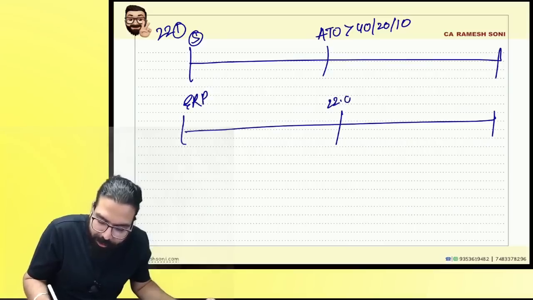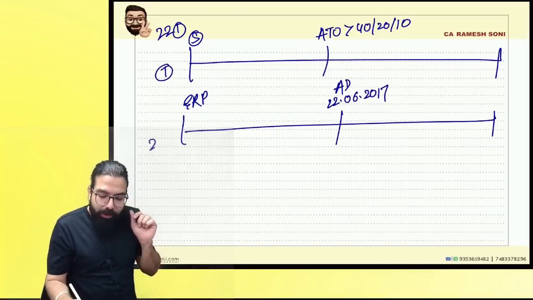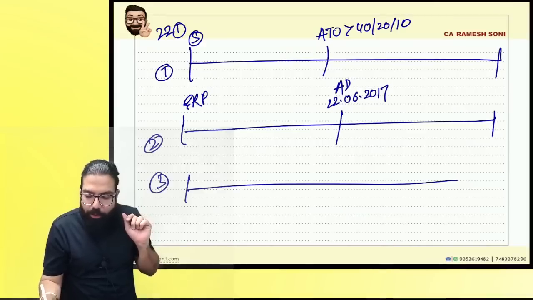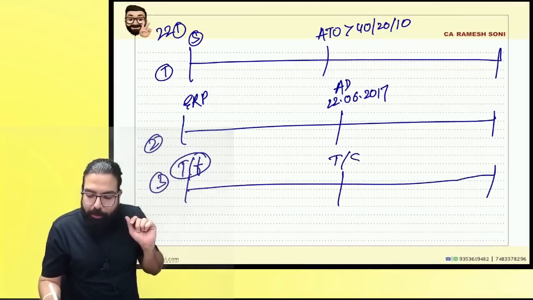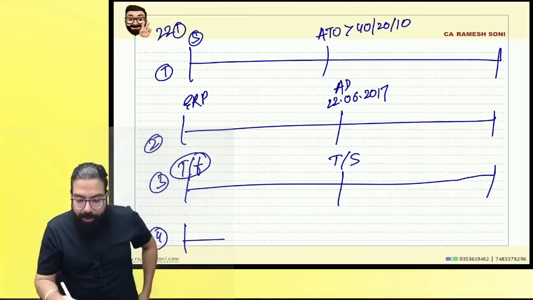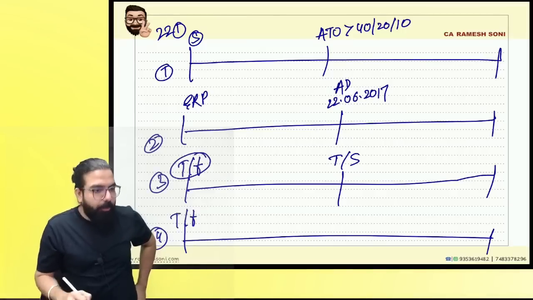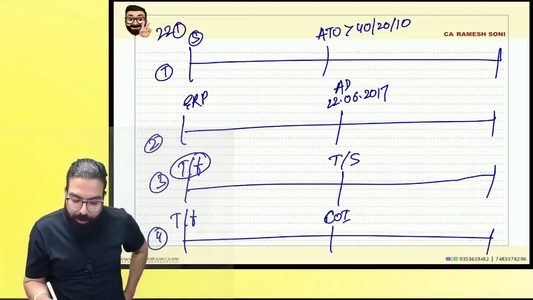On the appointment date, 22 June 2017. Correct, everyone? Then I told you that this was first one, this was second one, third one. Third one, I told you who will become liable. Transferee will become liable on the date of transfer or succession. And I told you the fourth one, in the case of amalgamation, again, transferee will be liable when the ROC issues the certificate of incorporation.